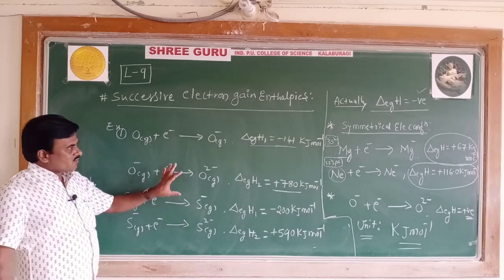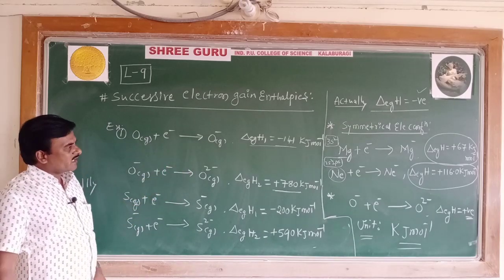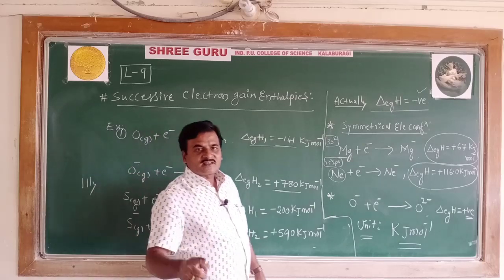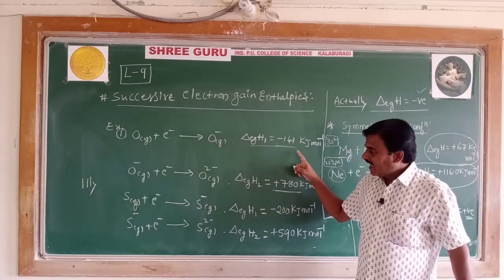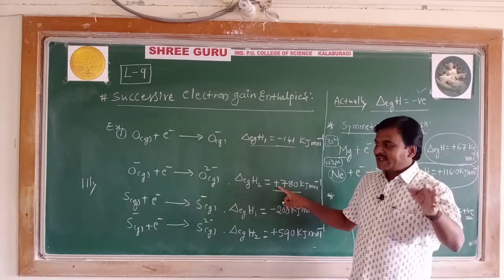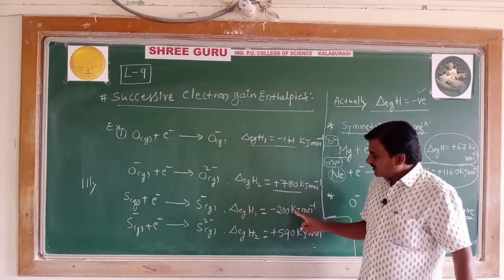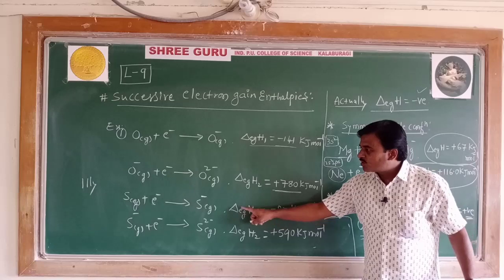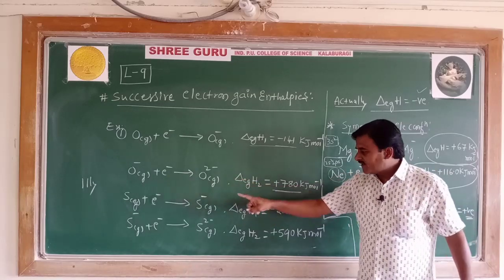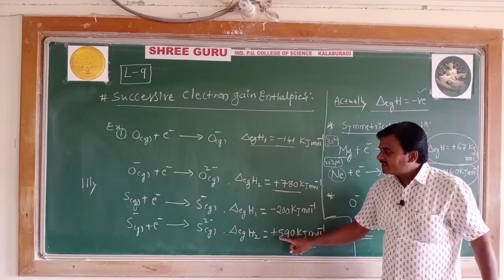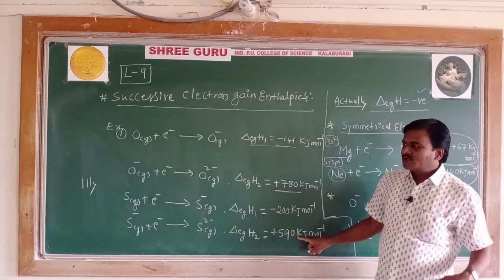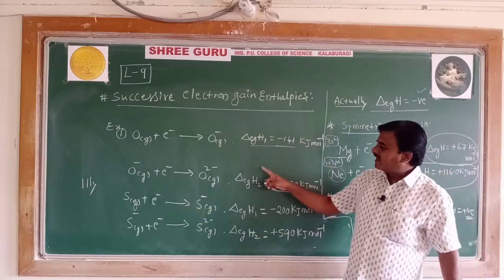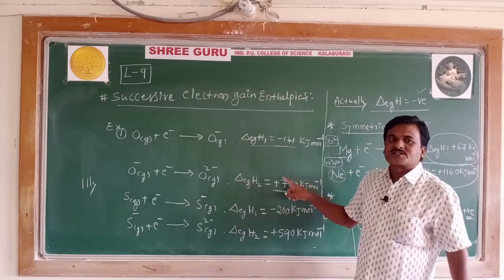Now, what I finally conclude here: the electron gain enthalpy of the neutral gaseous oxygen atom is negative and that of the anion is positive. The electron gain enthalpy of the neutral gaseous sulfur atom is negative and that of the anion is positive. Why does the electron gain enthalpy turn positive?